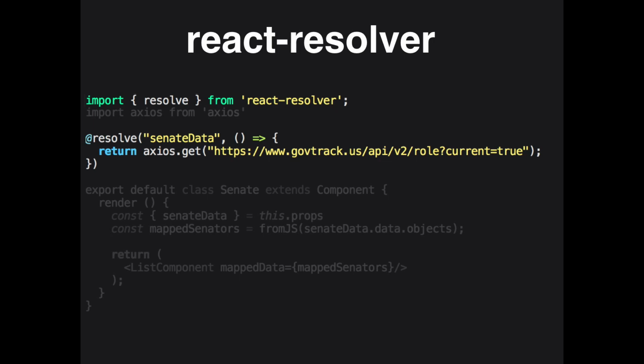The other thing that's really weird is passing in secondary functions to resolvers. So instead of creating a fetch senator data function, I'm just doing it right inline. So that's the one difference.